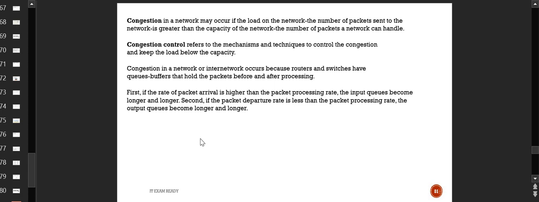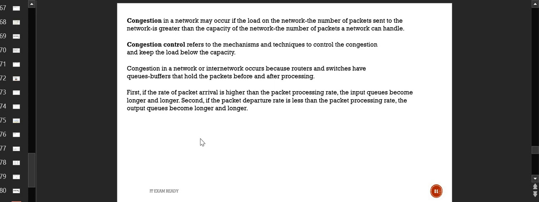So these routers and switches, the network devices which connect your receivers and senders, also maintain a kind of buffer, queue buffers. And sometimes what happens is their own capacity is very low compared to the capacity of the receiver, so they might also be the reason for congestion in the network. So basically you have three players in the entire network: sender, receiver, and the network devices operating in between, responsible for sending the data from sender to receiver.